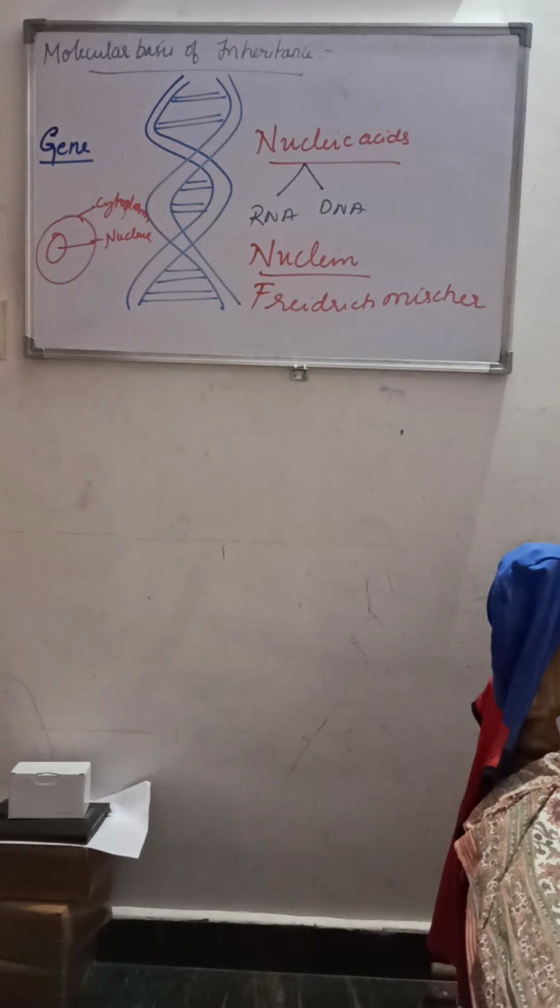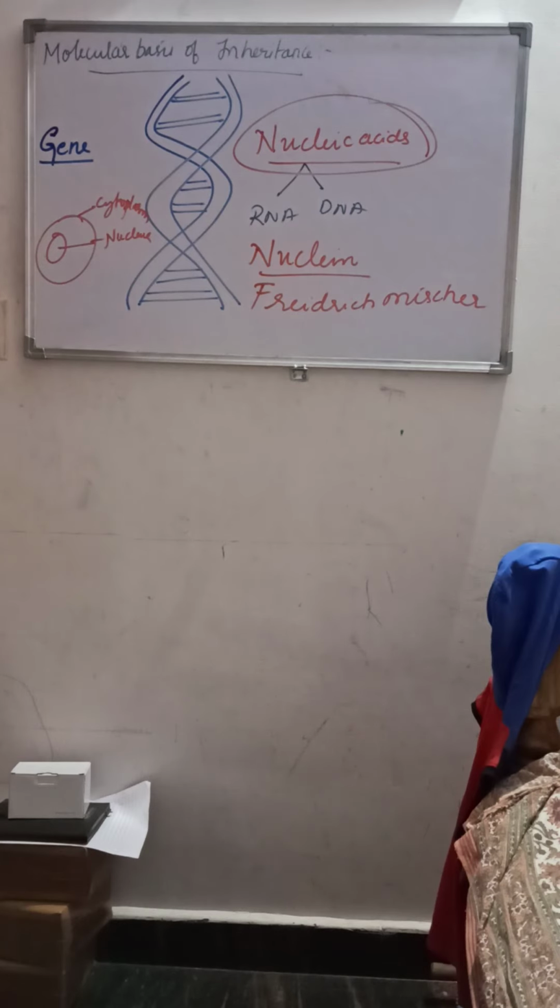When he subjected the pus cells to a digestive enzyme, one part of the cell remained undigested, and that undigested part he named nuclein. This nuclein also showed acidic property. Hence they are called nucleic acid. Understood how this word is coined?